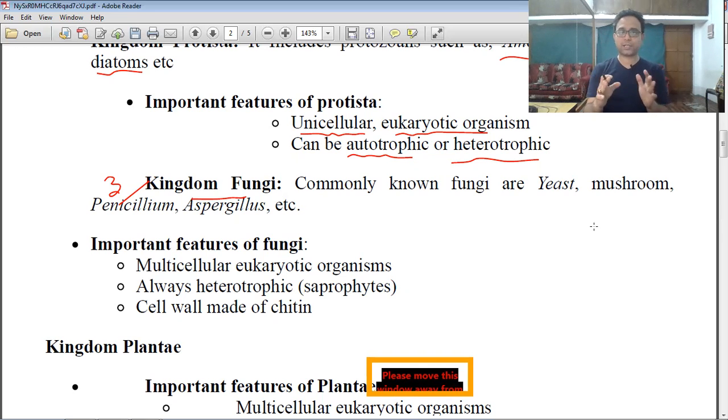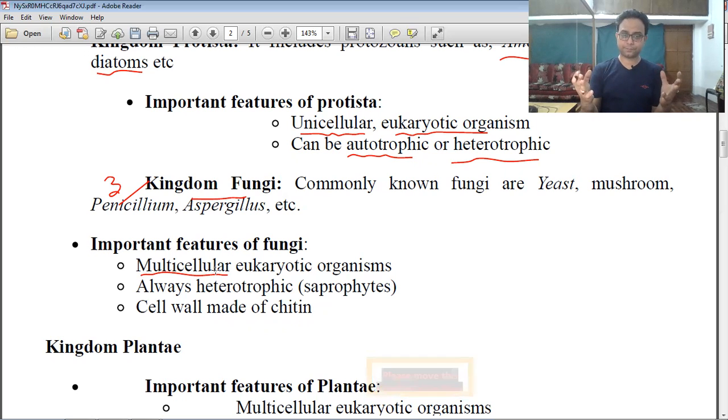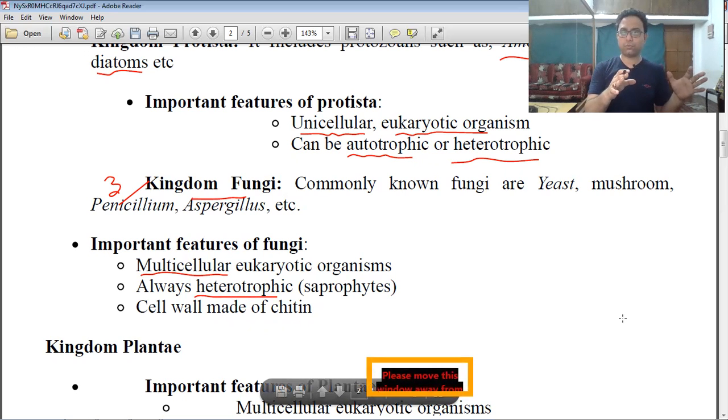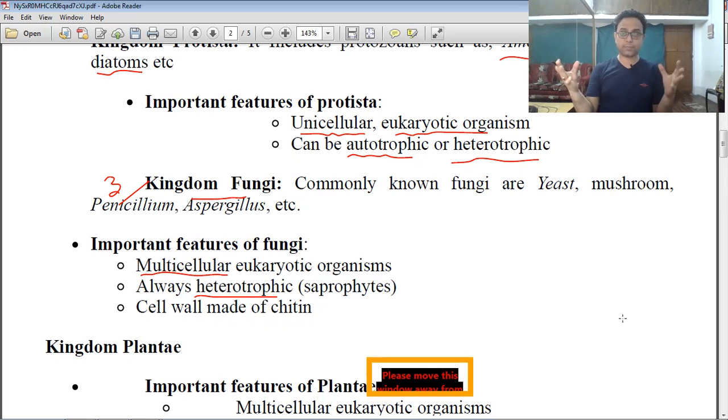Now, the important features of the fungi. Fungi are most commonly multicellular. Some exceptions also exist. Yeast is unicellular in nature, but mushroom, Penicillium, and Aspergillus are multicellular in nature. But the most important characteristic feature of fungi is that they are heterotrophic in nature. They cannot produce their own food, so they depend on different things for their food. Commonly they take food from dead organic matter, so they are called saprophytes.